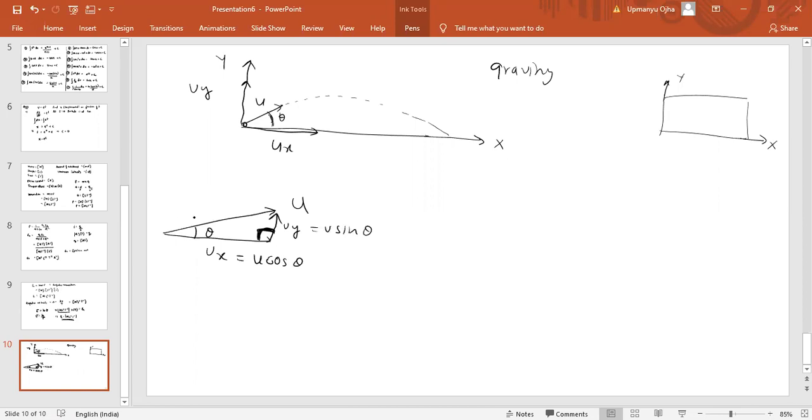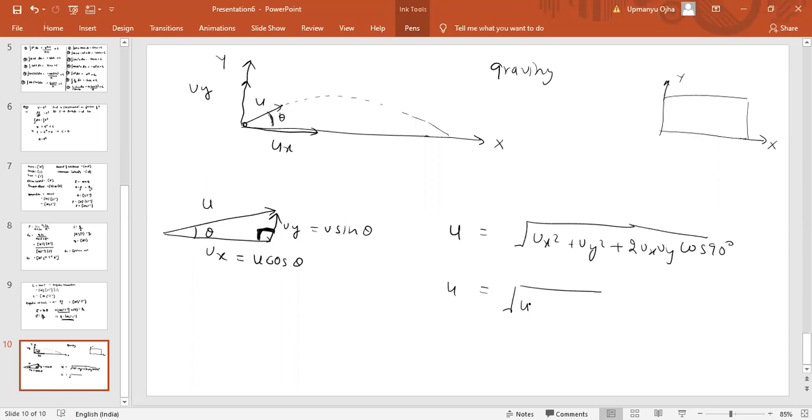Now, if you apply the vector law of addition here, can I say u is the resultant vector? So the resultant vector r must be equal to the square root of ux square plus uy square plus 2ux uy cos 90. Why 90 degrees? Because ux and uy are perpendicular, so the angle between them is 90 degrees. If you solve this, we get u equal to the square root of u square cos square theta plus u square sin square theta, which comes as u.